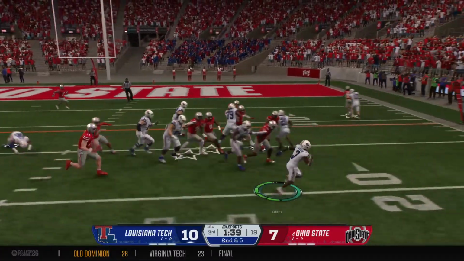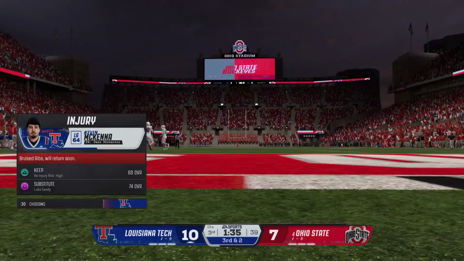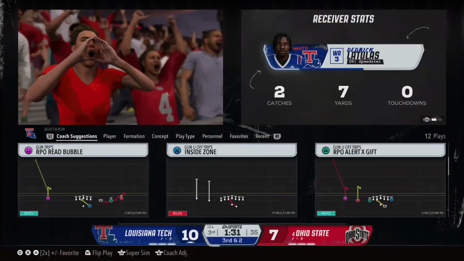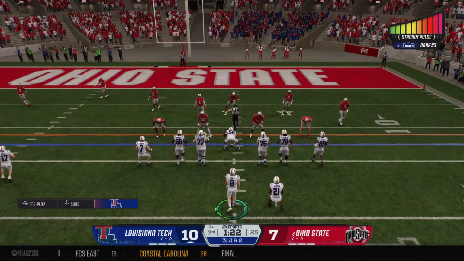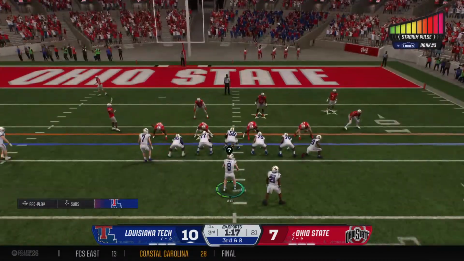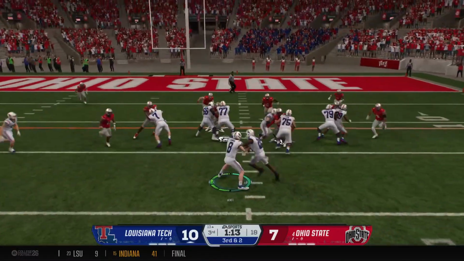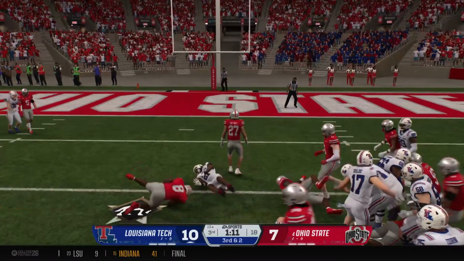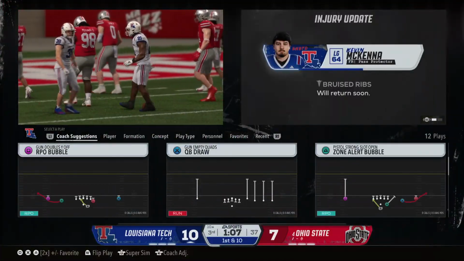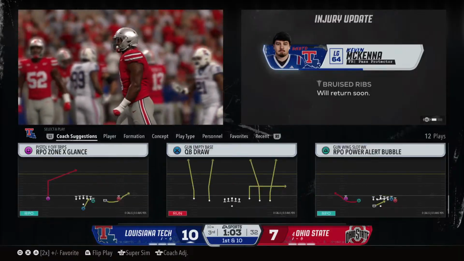Trying to get the edge with a quick touch pass. They're able to get him stopped just shy of the first down marker. Well, and on these little push passes, timing is so important. Trying to snap it right as he's getting a full head of steam. When he gets the ball, he's hitting the outside, and David, it puts the defense in such a difficult spot. You immediately have to be rotating when you see that motion, so everybody's got to communicate and kind of bump over. That's why offenses love to run it. It makes the defense communicate and see if you can just get them out of a spot.